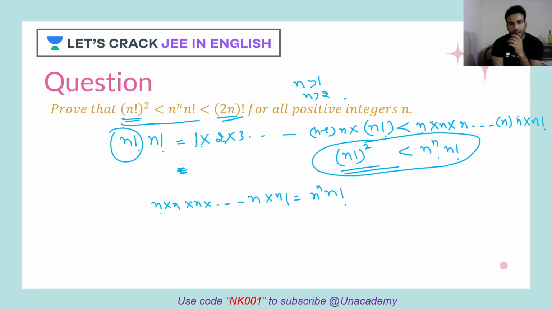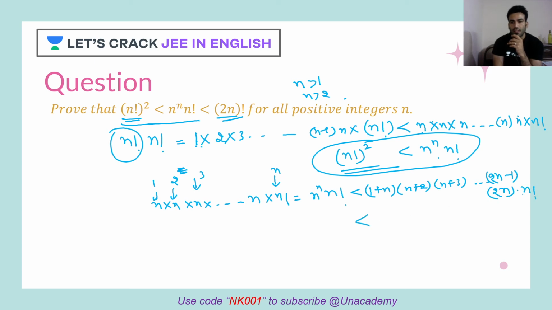Now just think, if I add 1 in this term, 2 in this term, 3 in this, and here n, obviously I'm multiplying with a bigger number, so this will be smaller, and I'll get n plus 1, n plus 2, n plus 3, and it will keep continuing till 2n minus 1 and 2n, multiplied with n factorial.